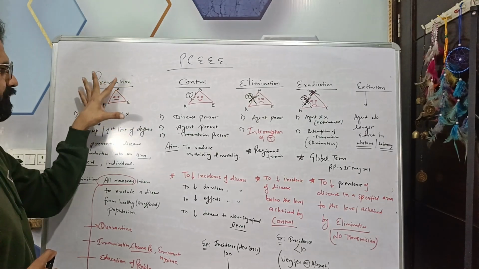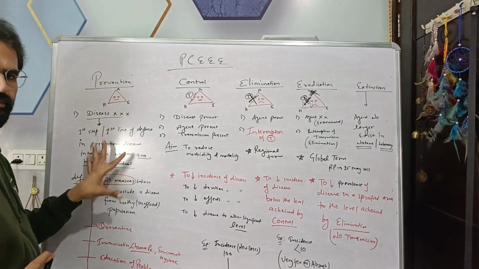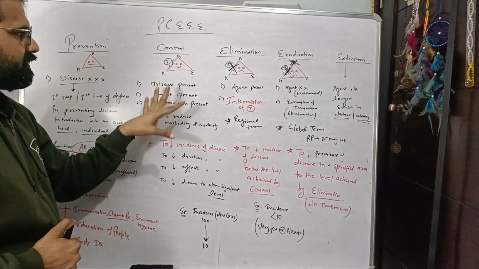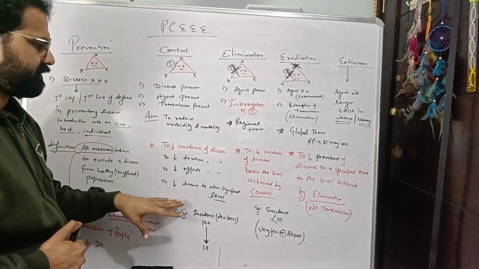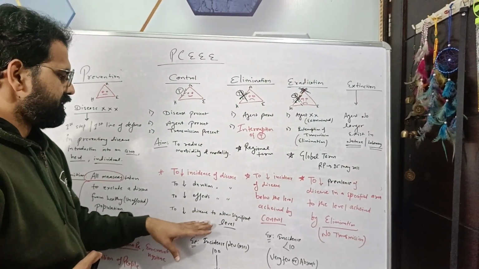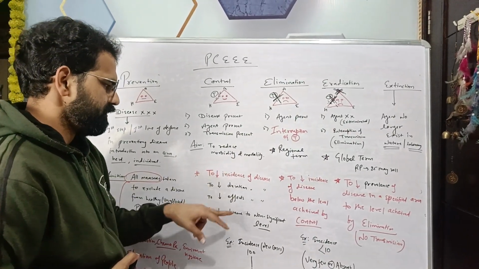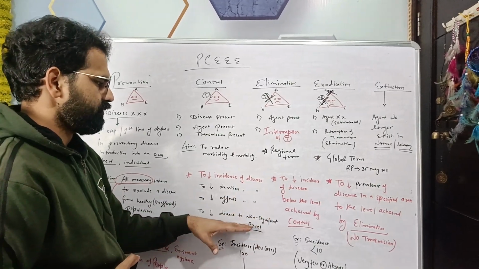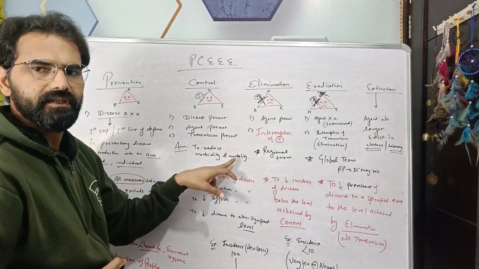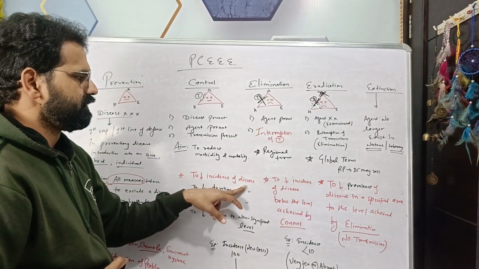So again, in prevention, there is no disease, healthy population, and we are trying to prevent the disease. In case of control, disease is present, but we are trying to reduce that disease to a non-significant level so that this disease will not cause any morbidity and further mortality. So because of the reduction to a non-significant level, we are trying to reduce the morbidity and mortality and reduction of incidence of the disease.